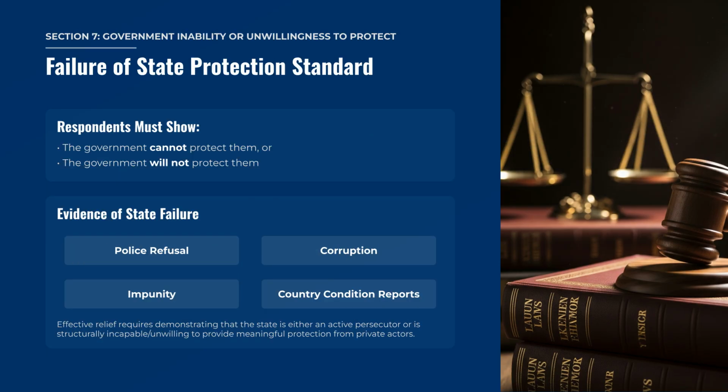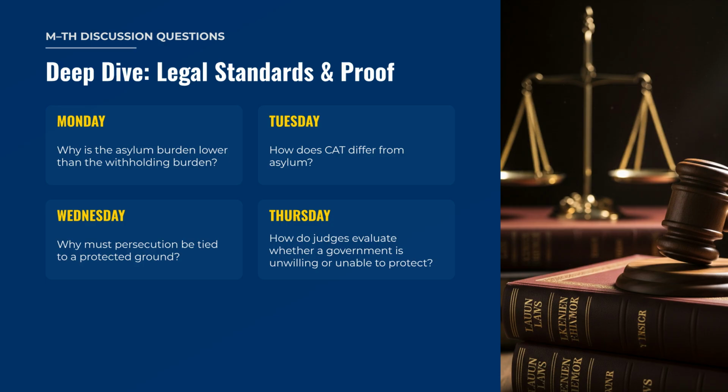To meet the failure of state protection standard, respondents must show the government cannot or will not protect them. Evidence of this failure often includes police refusal, corruption, impunity, or country condition reports. Effective relief requires demonstrating that the state is either an active persecutor or is structurally incapable of providing protection from private actors. To help prepare you for discussion, consider these questions.